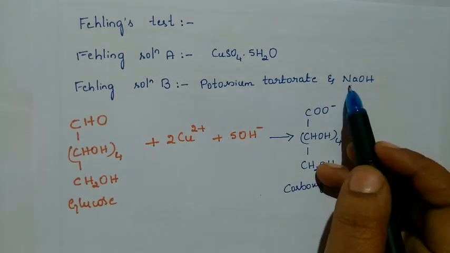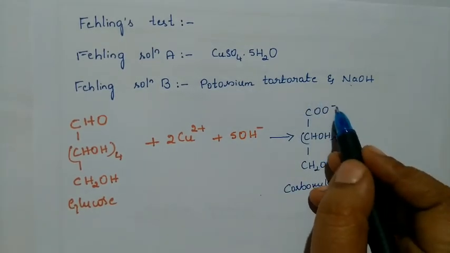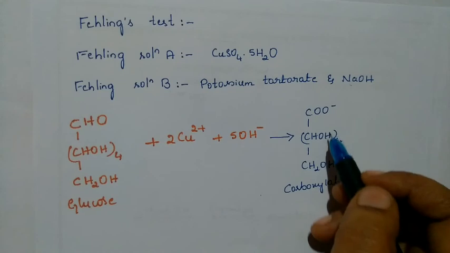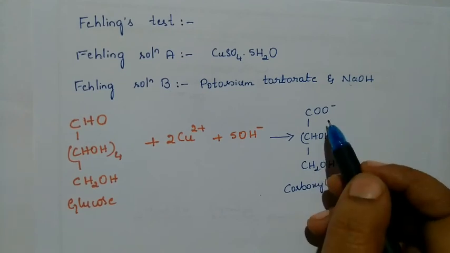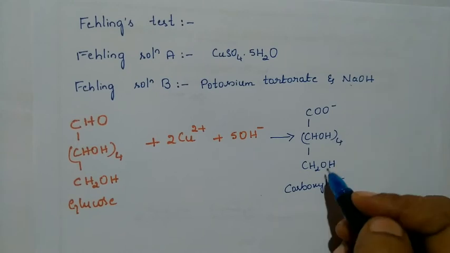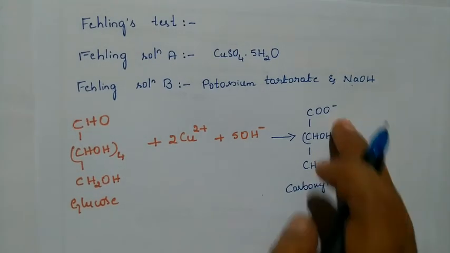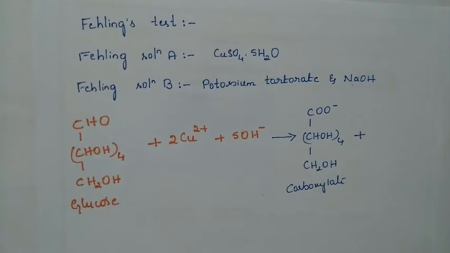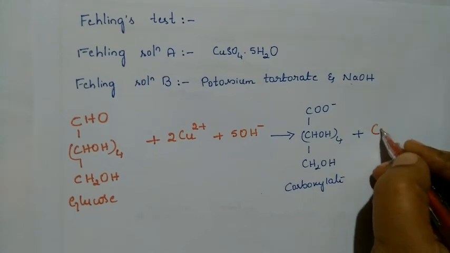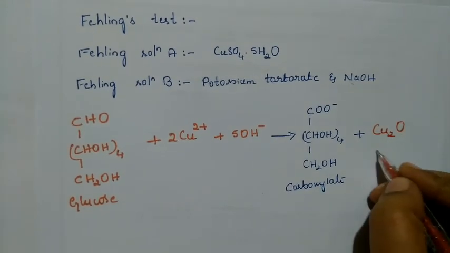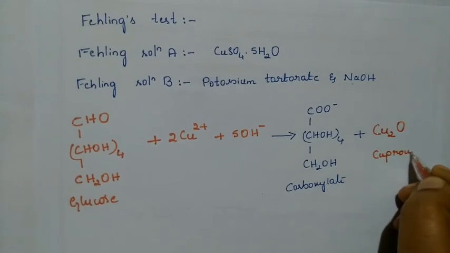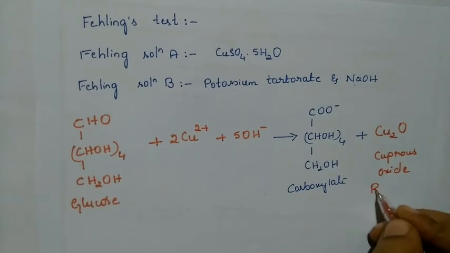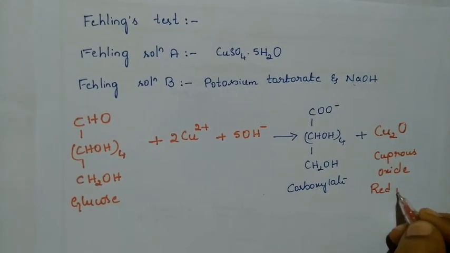This is what we name as the carboxylate ion, and we have potassium in our solution, or we can consider sodium. Either sodium or potassium will be attached to it. So we can write it as the sodium salt of gluconic acid, or the potassium salt of gluconic acid. So we have written the carboxylate glucose ion plus the further important product, that is Cu2O. We can name that cuprous oxide, and it is a red precipitate.